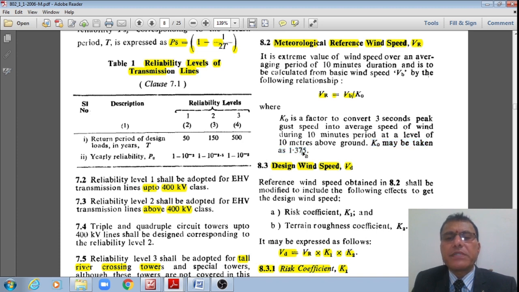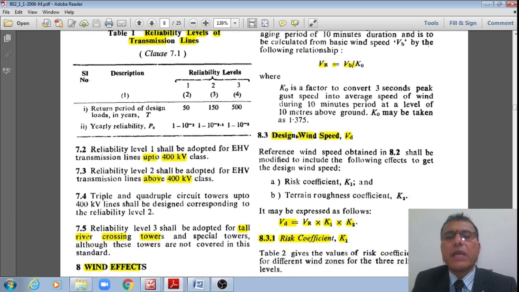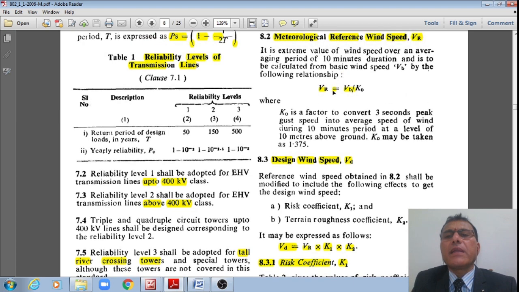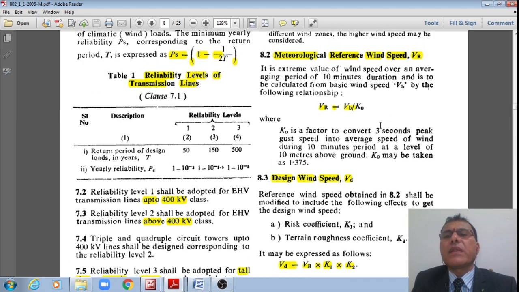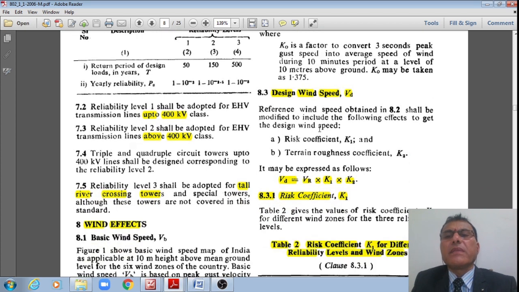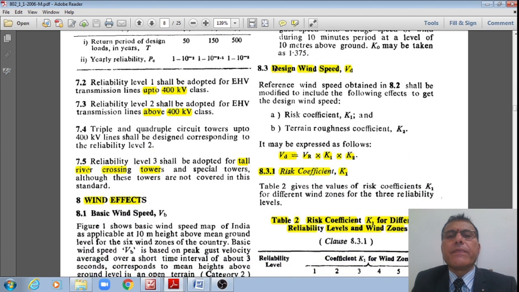1.375 means 1 is 100%, and more than 100% means 1.375 is 37.5% more than unity. If I divide by that, I'll get the meteorological reference wind speed, right? Then the next heading is the design wind speed. VD is given by this risk coefficient.